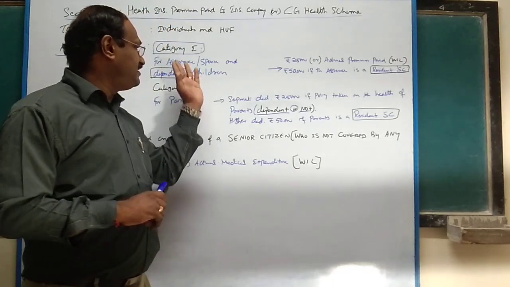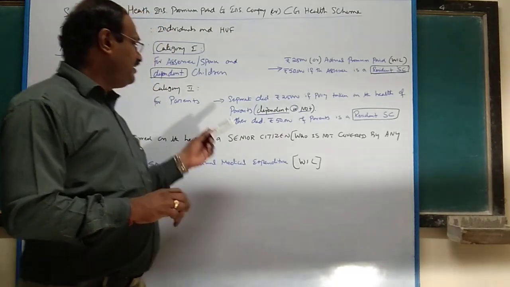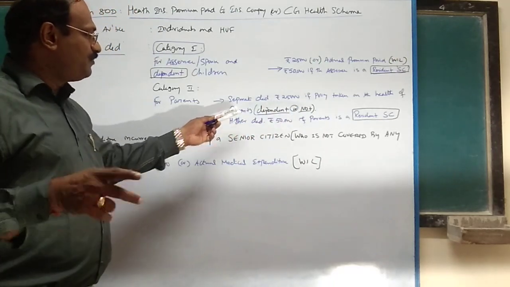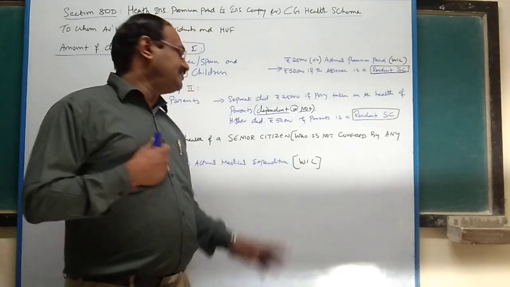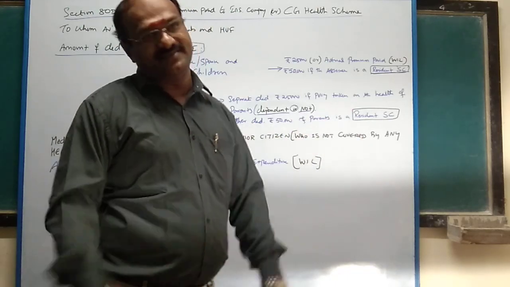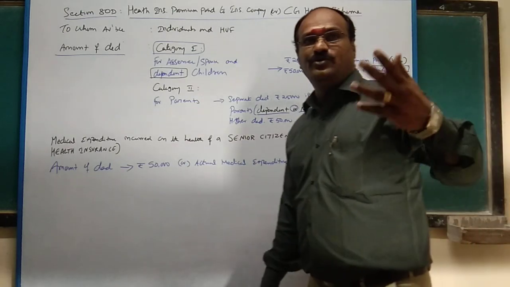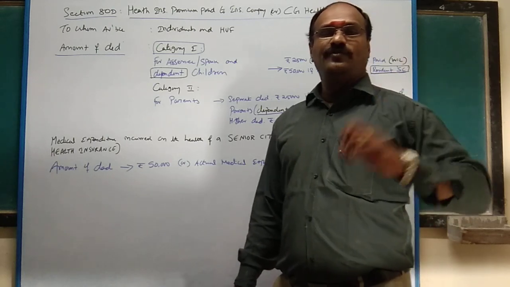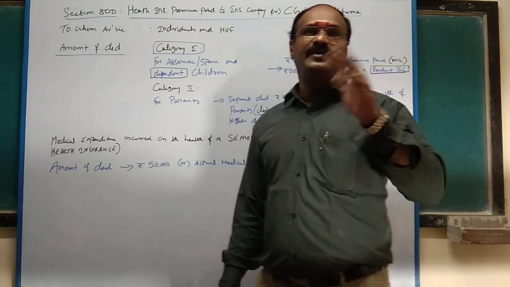Suppose the assessee himself is a senior citizen, then they can claim 50,000. Here a separate deduction of 25,000 if the policy is taken on the health of the parents. Suppose the parents are resident senior citizens, then a higher deduction of 50,000 rupees. For example, say right now you are doing CA or CMA, and after completing, at the age of 23 or 24, you join an office, getting a salary of 6 to 8 lakhs per annum.